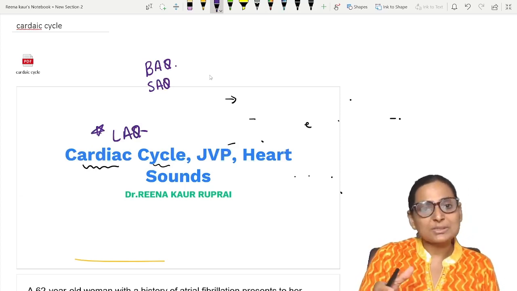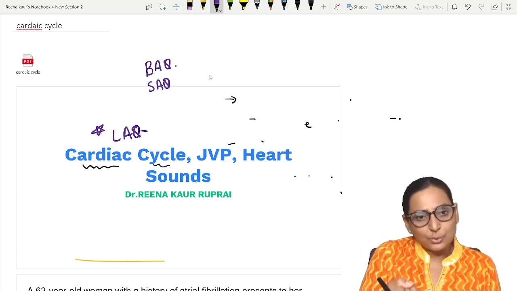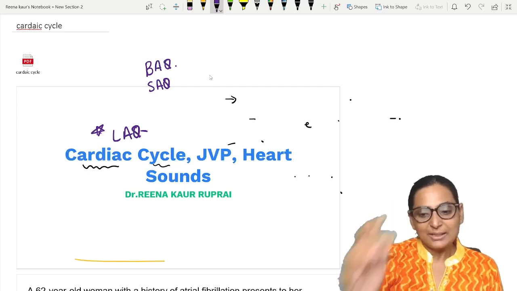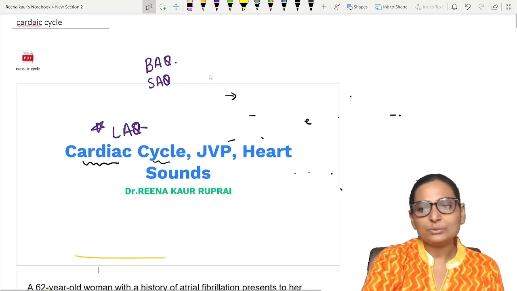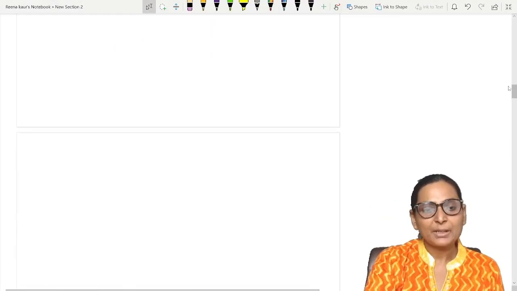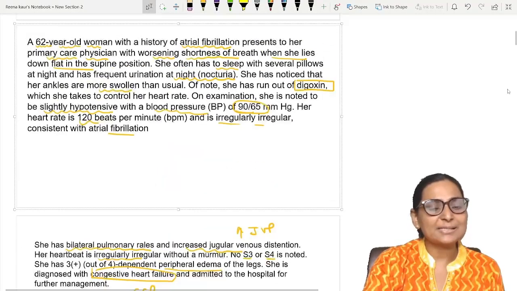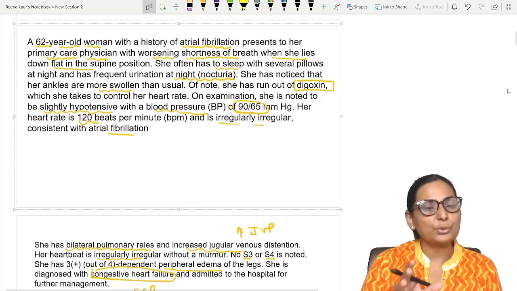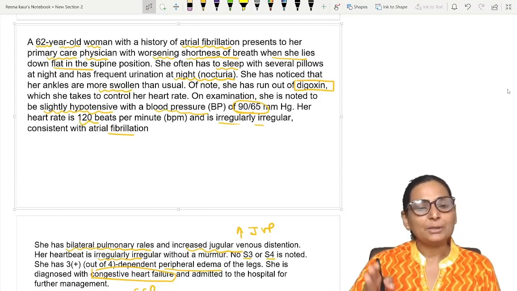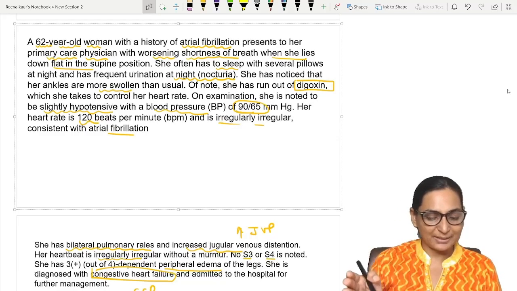Plus which MCQ can come, that also I'm going to tell you, so that you are well acquainted with the type of questions that will come to you. Okay, so let's get started. And as I told you, nowadays you get clinical based questions. So wherever necessary, I will let you know this is the particular clinical based question which you're going to get. This is a clinical history which I am taking, which will be helpful not only for the cardiac cycle but also for your cardiac output, which will be our next session.